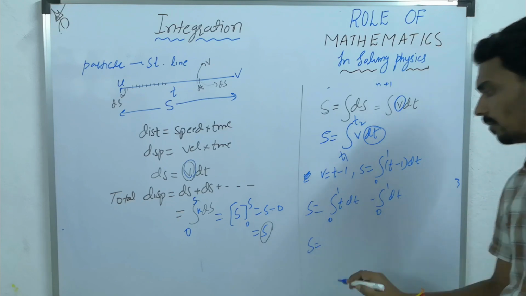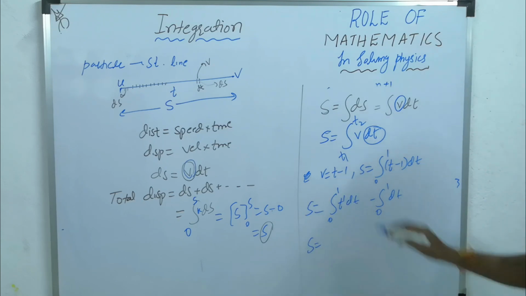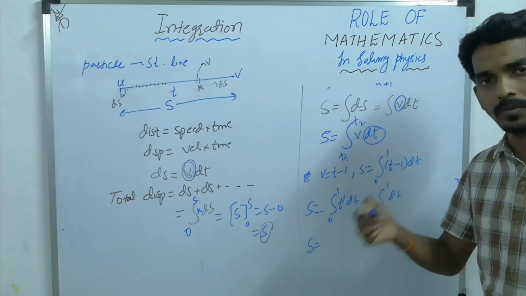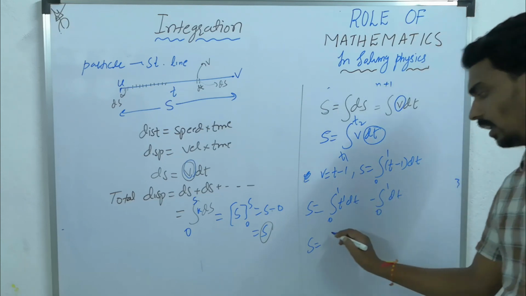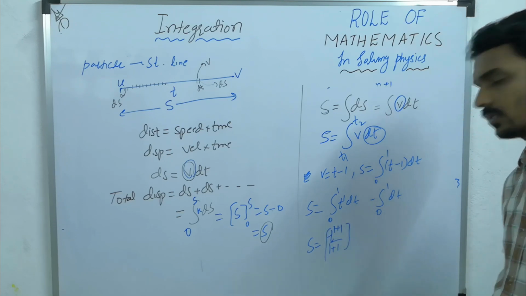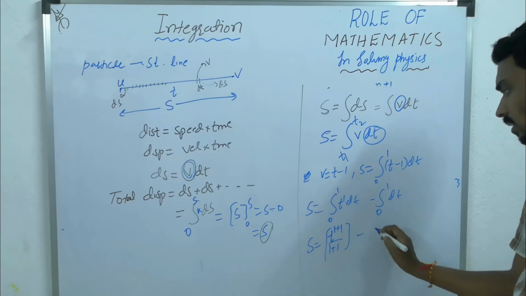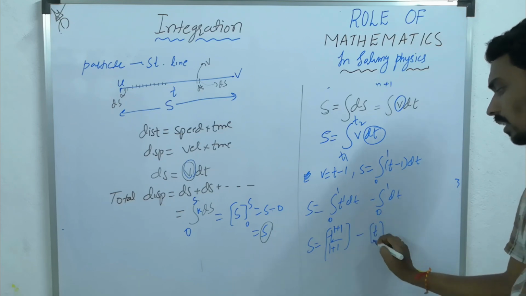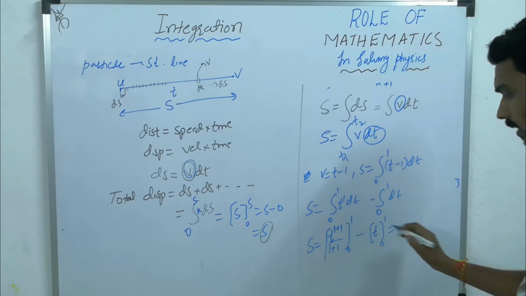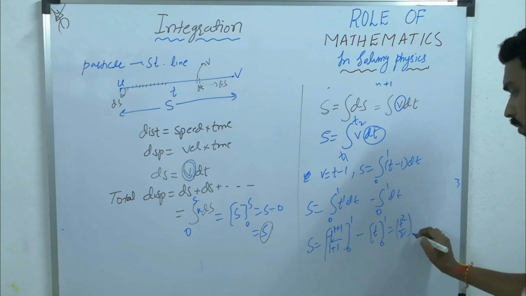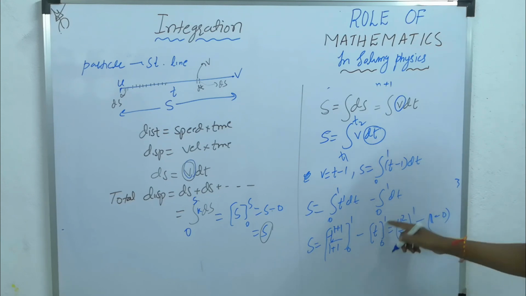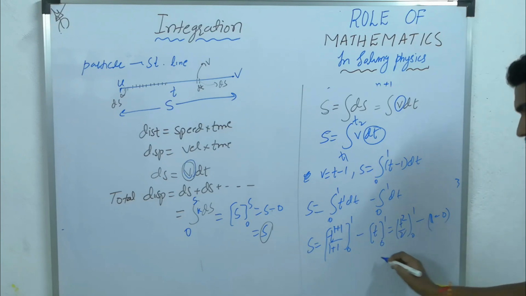Then here it will become, like we have taken the formula, t power n dt is t power n plus 1 by n plus 1. So it will become t power 1 plus 1 by 1 plus 1, minus integration dt means t, 0 to 1. This is t square by 2. Apply the limits. T square by 2, 0 to 1. T is 1 minus 0, upper limit 1 minus lower limit 0.